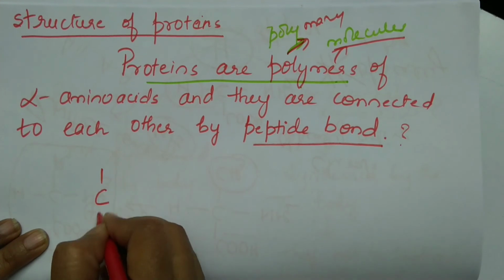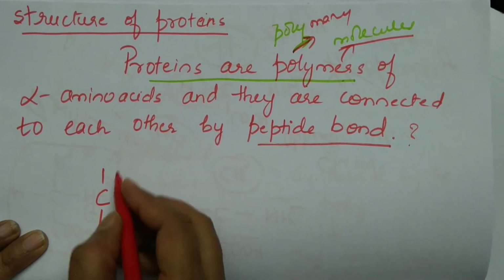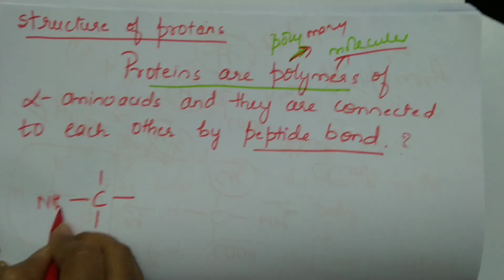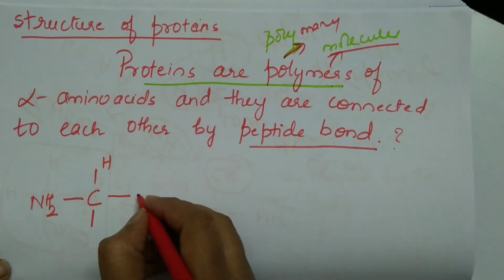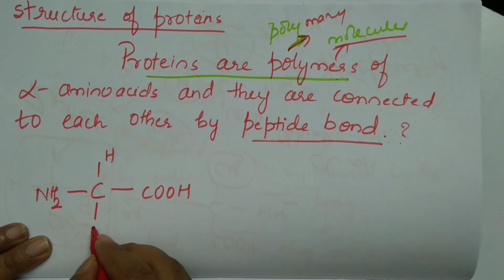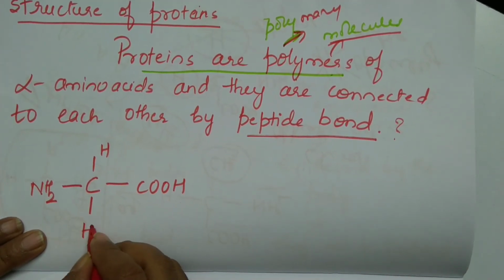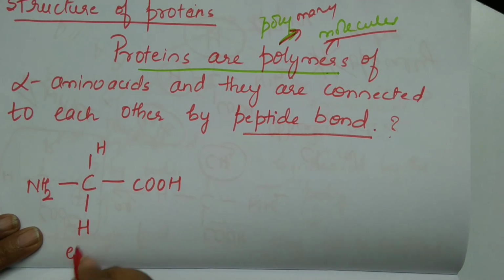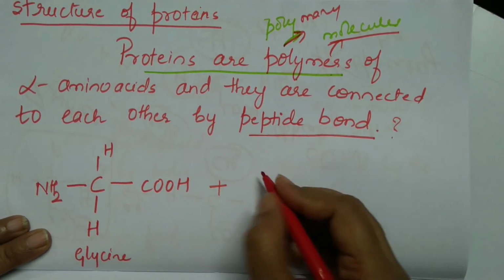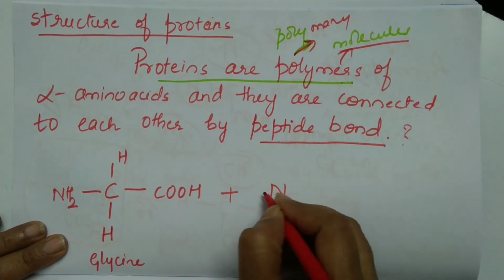So I am going to write the structure of two amino acids here. What is common in all the amino acids? NH2, hydrogen, and COOH is common. Yes, and R keeps on varying. Here I shall write R as H. It means it is which amino acid? Glycine. So I shall take up another amino acid.